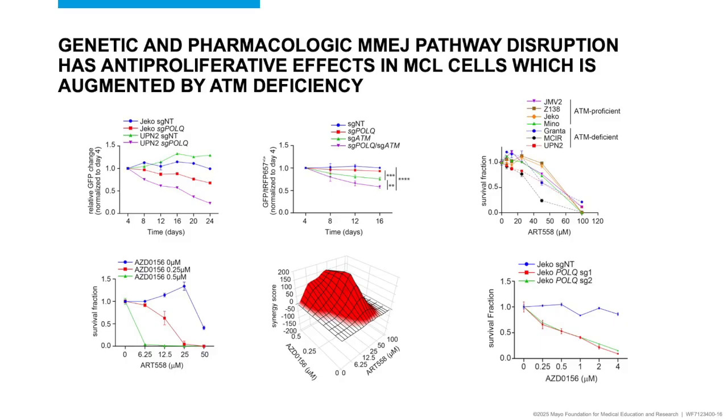Translating these findings into mantle cell lymphoma treatment, we show that polymerase theta depletion decreases mantle cell lymphoma proliferation and increases apoptosis. This phenomenon is further enhanced with concomitant depletion of ATM with polyQ. By using multiple mantle cell lymphoma cell lines, we show that targeting polyQ by novobiocin or ART558 induces significant antitumor activity, and co-inhibition of ATM and polyQ is synergistic in vitro.